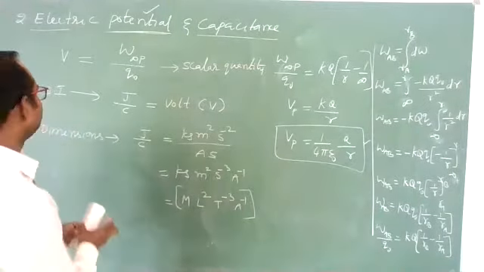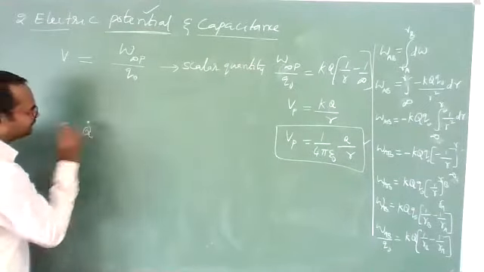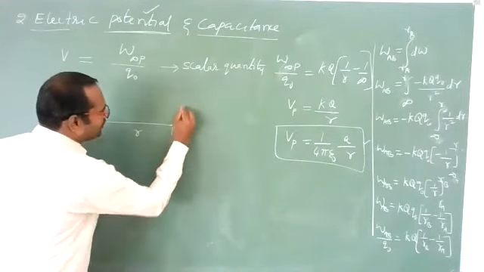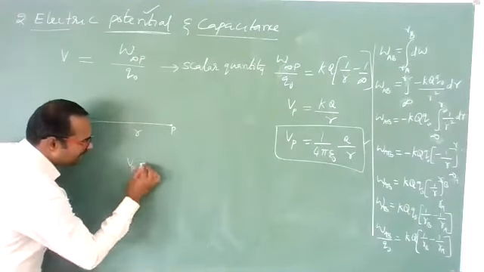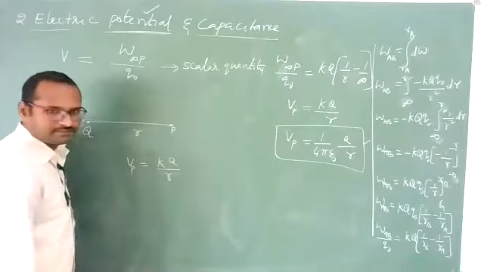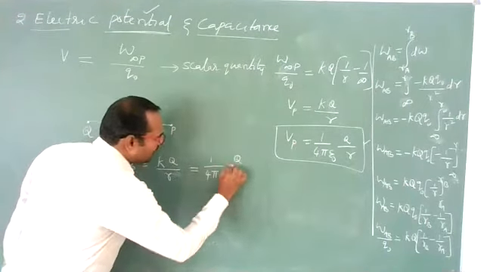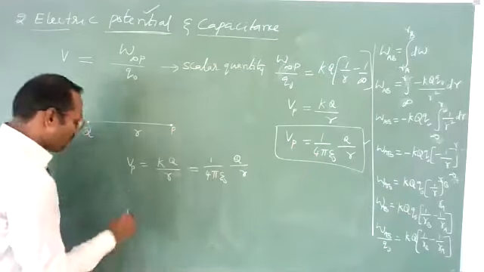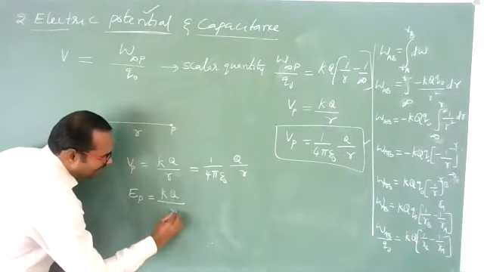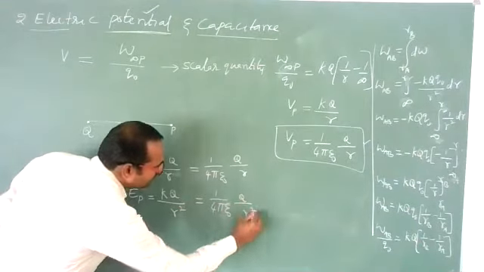Now see, students, let us suppose here a charge q is there. At this distance r, at this point P, what will be the potential? Potential at point P can be written as kq by r, which is nothing but 1 by 4 pi epsilon naught q by r. At this point P, what will be the electric field? As you know, electric field formula is kq by r square, that means 1 by 4 pi epsilon naught q by r square.